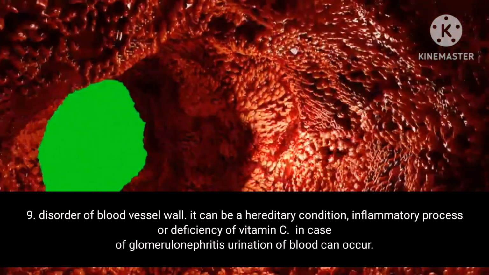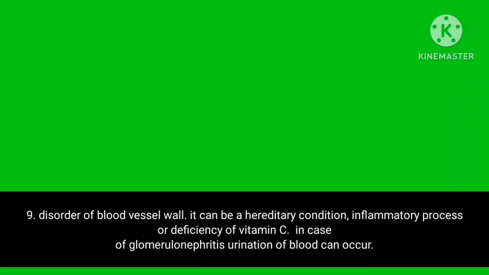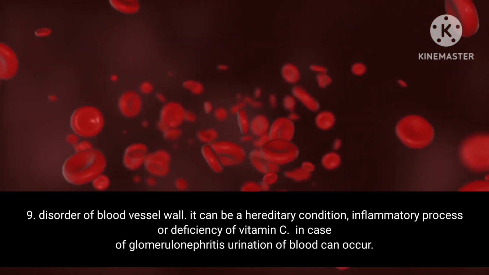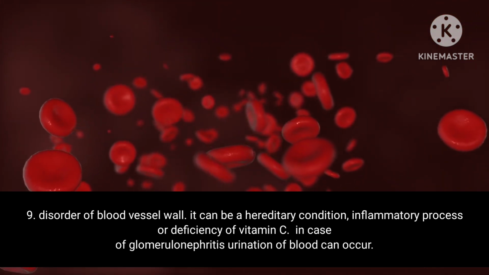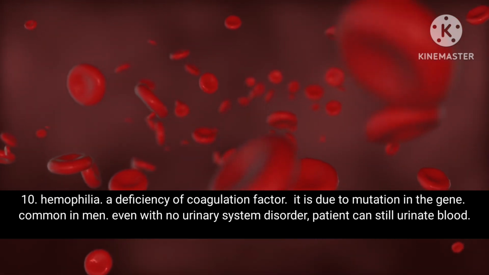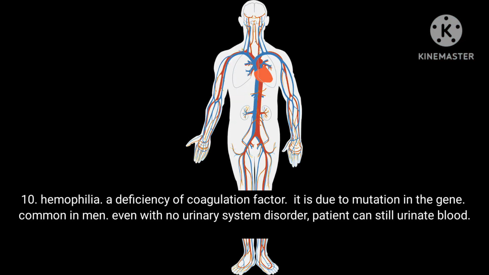9. Disorder of blood vessel wall. It can be a hereditary condition, inflammatory process or deficiency of vitamin C. In case of glomerulonephritis urination of blood can occur. 10. Hemophilia. A deficiency of coagulation factor. It is due to mutation in the gene. Common in men. Even with no urinary system disorder, patient can still urinate blood.